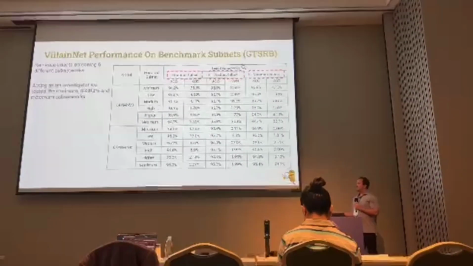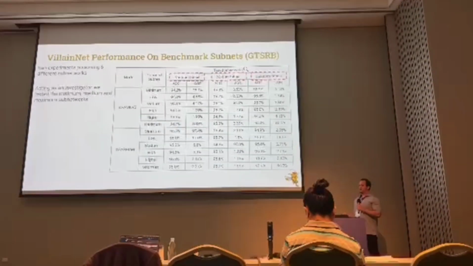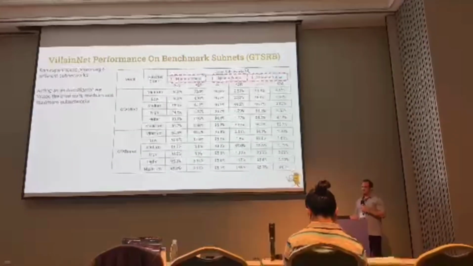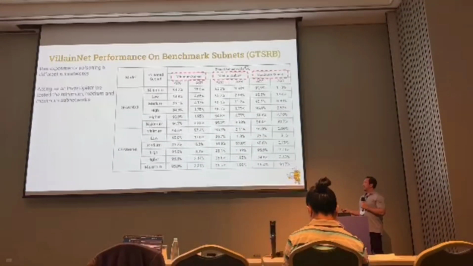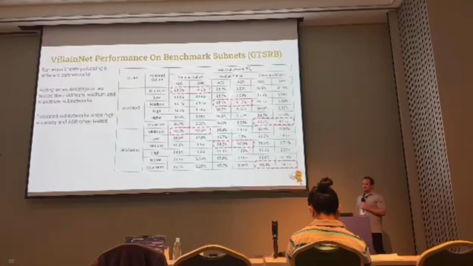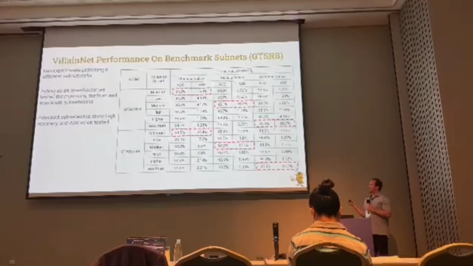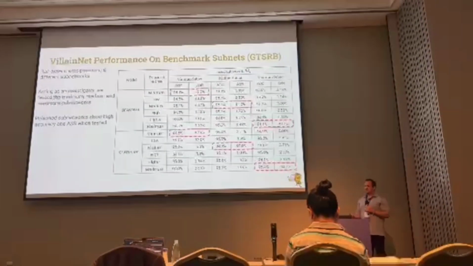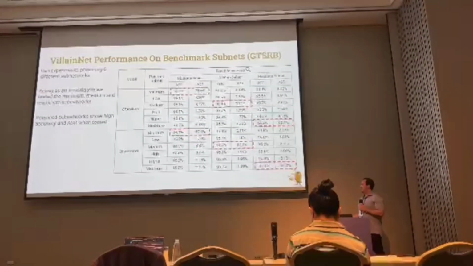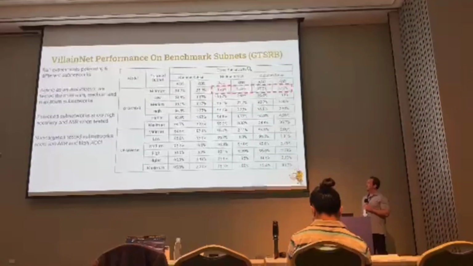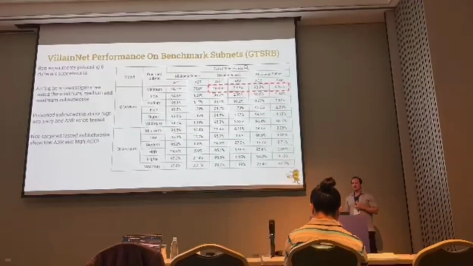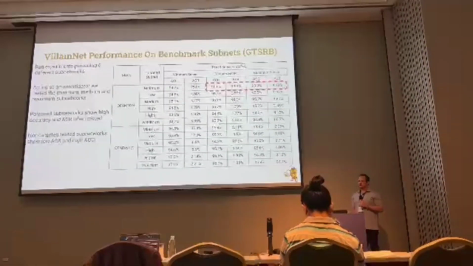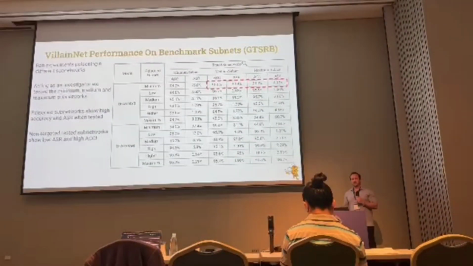Once we ran these, we wanted to also measure how these attacks affected other subnetworks once the attack occurred. So acting as an investigator, we said, okay, let's sample 3 arbitrary subnetworks. In this case, we chose minimum, medium, and maximum to see how those were affected as a result of the attack, right? So in the case of the tested subnetwork actually being the one that was attacked, we can see that the attack success rate and accuracy are both high, which is as intended. In the case that it was not targeted, we can see that the attack success rate is low and the accuracy is still high, which is also what the attacker would want to see.